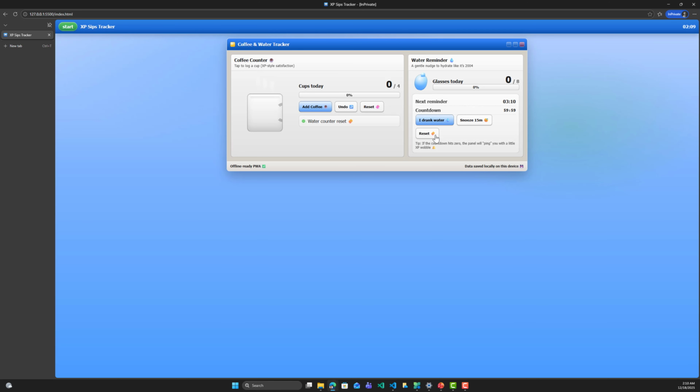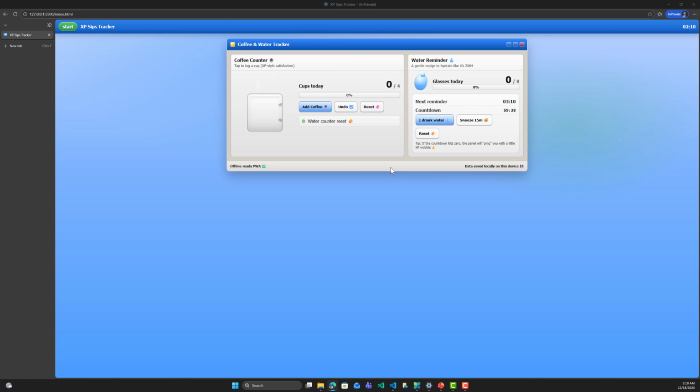When I click on reset here, the countdown is also reset, as you can see. So this is actually beautiful. We have not created anything by ourselves. Everything has been created by GitHub Copilot.